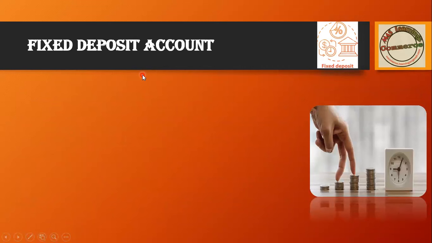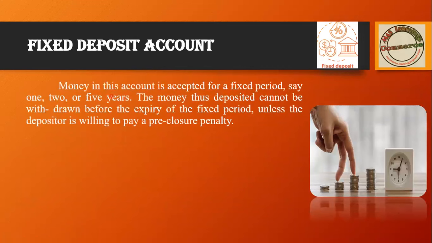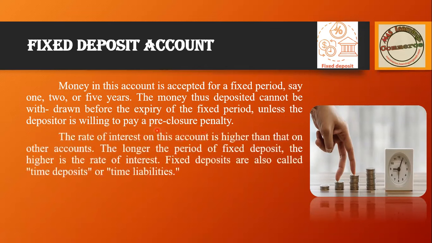Coming to the first, fixed deposit. Money in the account is accepted for a fixed period, say 1, 2, or 5 years. The money in this deposit cannot be withdrawn before the expiry of the fixed period, unless you are ready for premature withdrawal, in which case you have to pay a penalty as well.